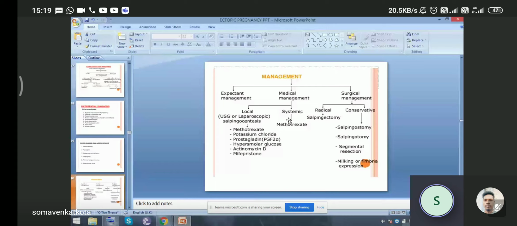And the surgical management is the radical management or conservative. Radical means to remove the ectopic mass with the tube. So salpingectomy can be done. Conservative means we have to preserve the fallopian tube for the future pregnancies. So we can do the salpingotomy, a segmental resection, or milking of fimbrial expression to preserve the fallopian tube.